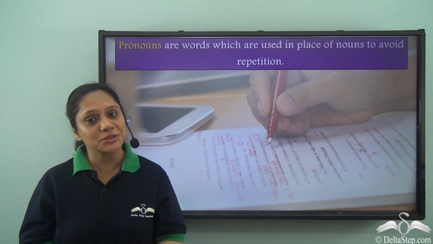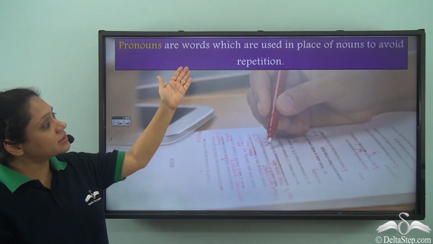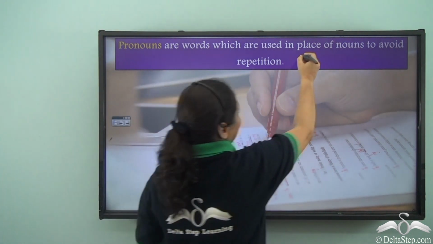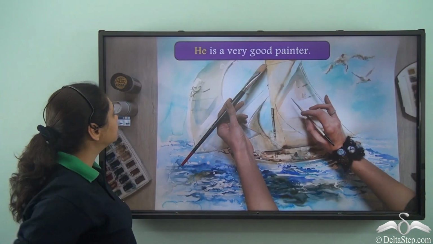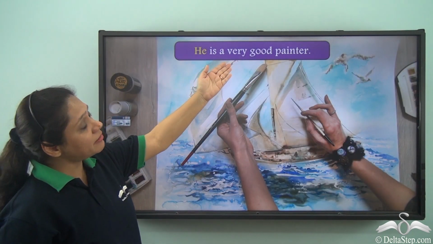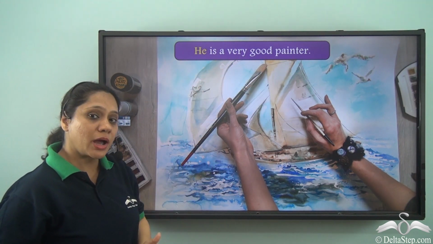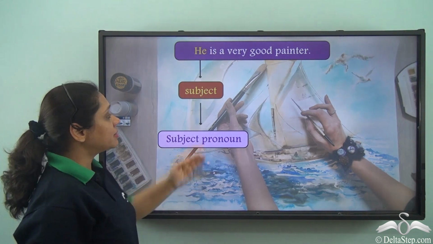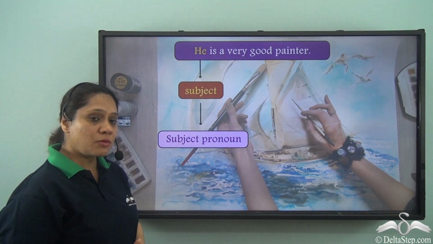You have already learnt about pronouns, and you know that pronouns are words which are used in place of nouns to avoid repetition. He is a very good painter. Now in this sentence, he is a pronoun and it is in the position of a subject. So it is a subject pronoun.